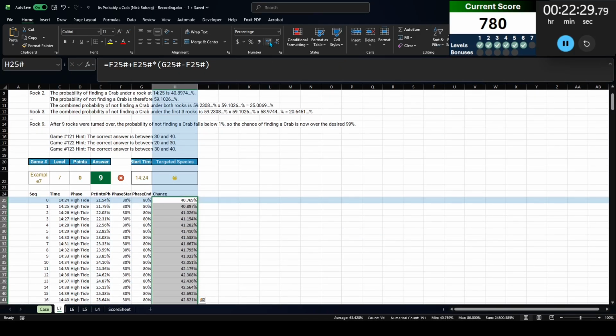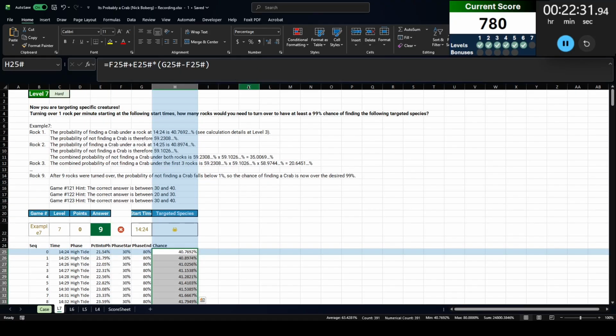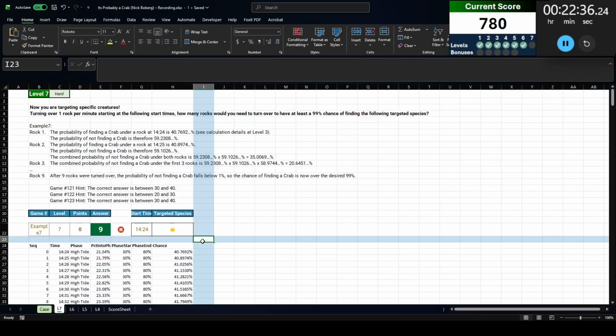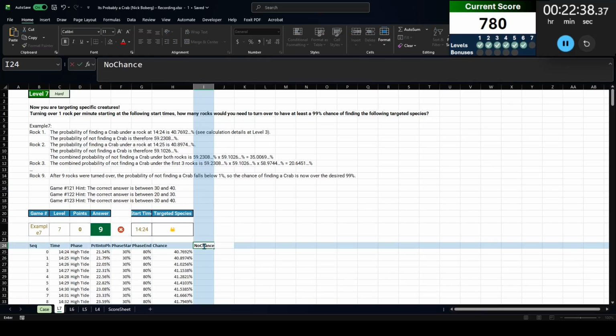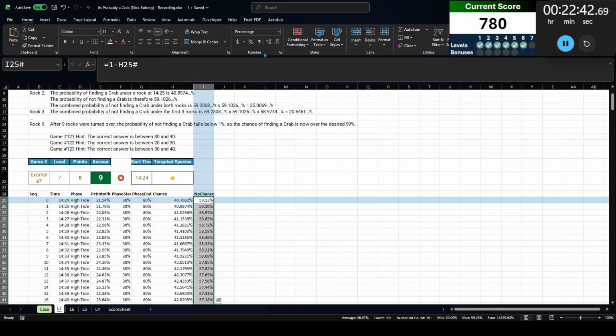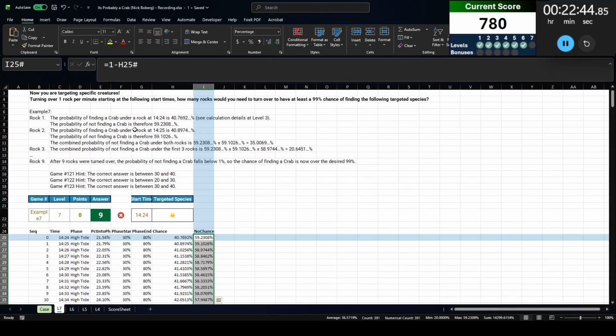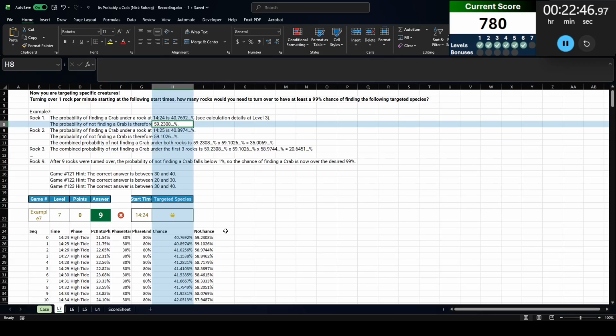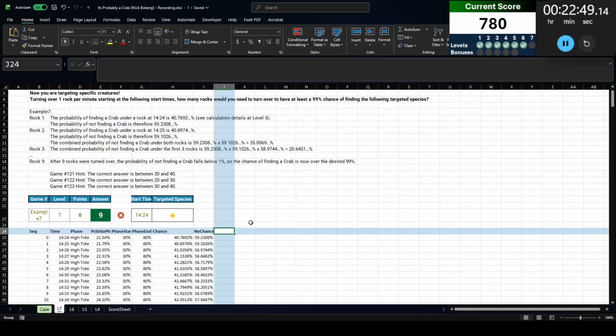Let me just check that against the example. So at 14:24, we have a 40.7692% chance. Yes, we do. And then no chance is going to be 1 minus all of those. So we should have a 59.2308% chance. Yes. All right. And then percent, or I'm just going to do answer.